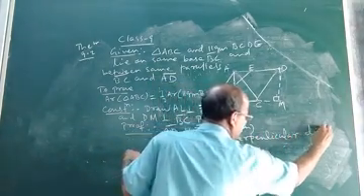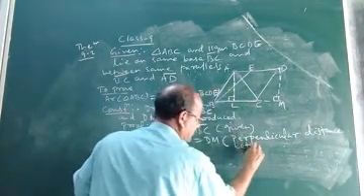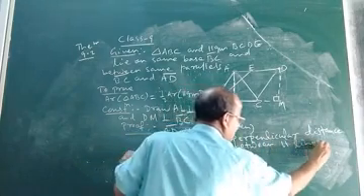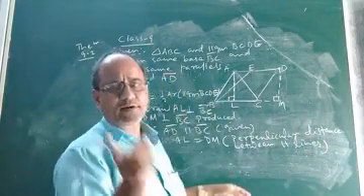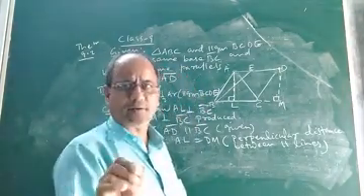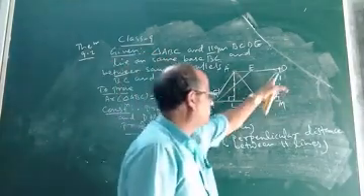Perpendicular distance between parallel lines. Okay? Between parallel lines. Perpendicular distance between parallel lines is the same everywhere. That means the distance between two parallel lines is always the same. Okay? So, AL equal to DM.